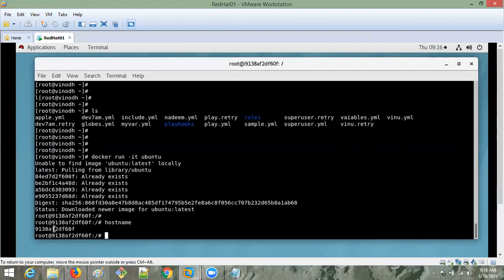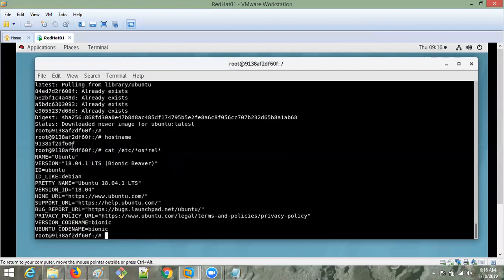Now I am in the container. I want to check which container I am in. Actually I downloaded Ubuntu, and I want to verify whether it is the Ubuntu operating system or not. So we have a command like this: cat /etc/os-release, OS release star.